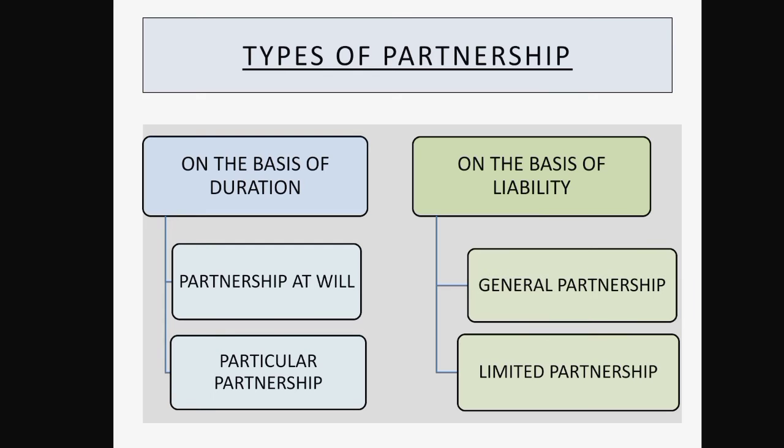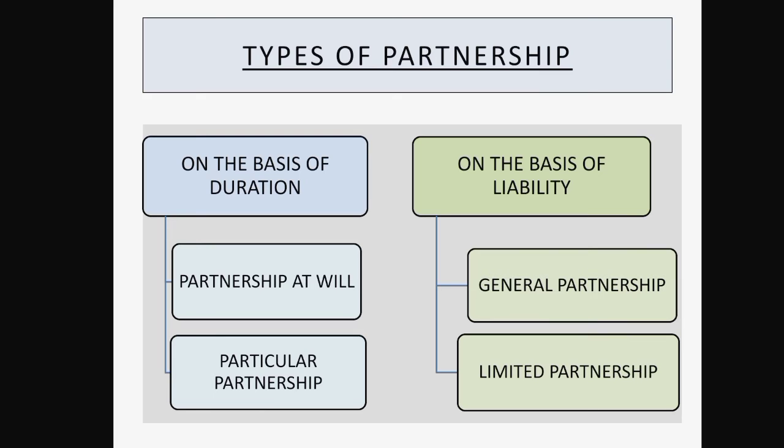This type of partnership exists at the will of the partners and comes to an end whenever the partners desire so. So, any one partner can give notice of the dissolution and the partnership will come to an end. So, here the partnership can come to an end by the will of the partner. If the partner desires that he wants to close the business or he wants to exit from the business, then he can do so. This is known as partnership at will.